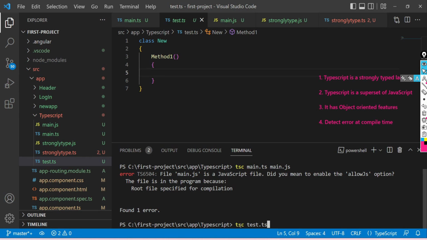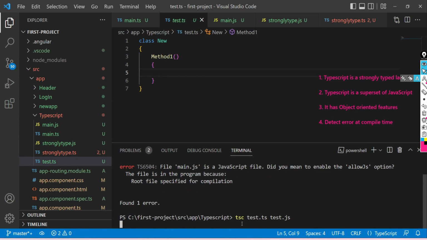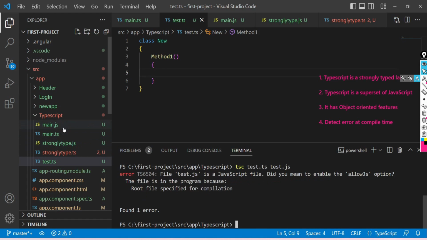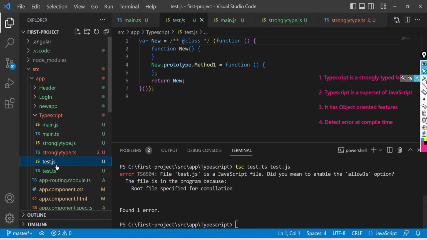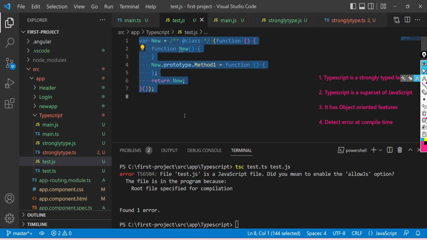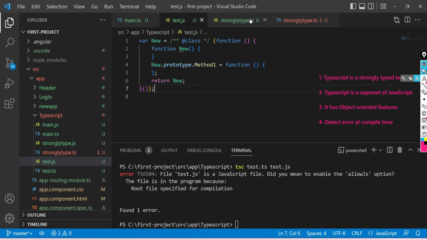Open terminal, type tsc test.ts test.js, press enter. Then this generated JavaScript test.js file is very complex to understand. That's why we say TypeScript has object-oriented features which are easy to understand.